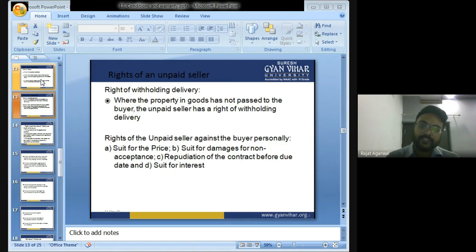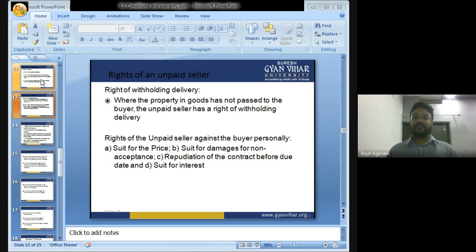Right of an unpaid seller, right of withholding delivery. Where the property in goods has not passed to the buyer, the unpaid seller has a right of withholding the delivery. Where the property in goods has not passed to the buyer, the unpaid seller can stop the delivery, hold the goods and resell them to someone else.